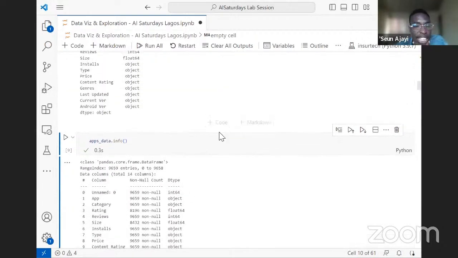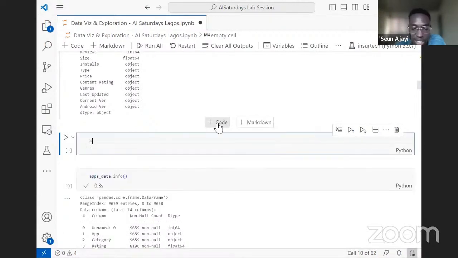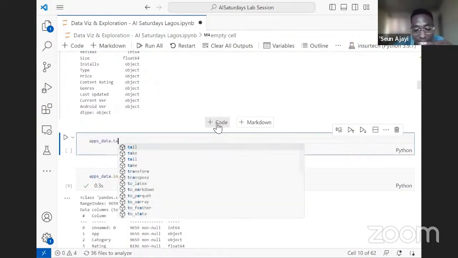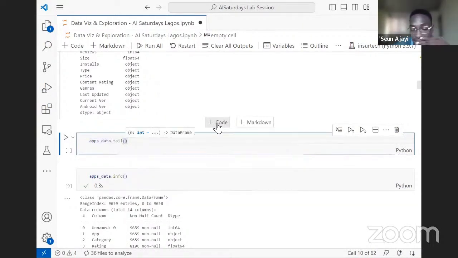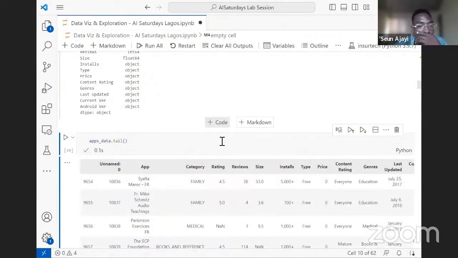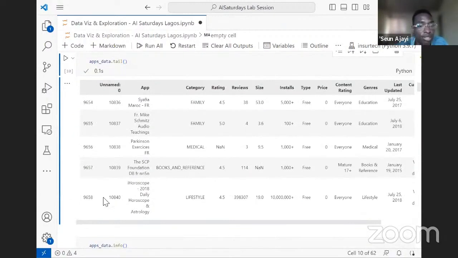Apart from checking the head of the data, we have the luxury to also check the tail, which is the last 5 rows, or we can enter any argument to give us whichever number we are interested in. But I'll be using the default, which is 5. So we want to see the last 5 rows in the data set, rather than checking the head.